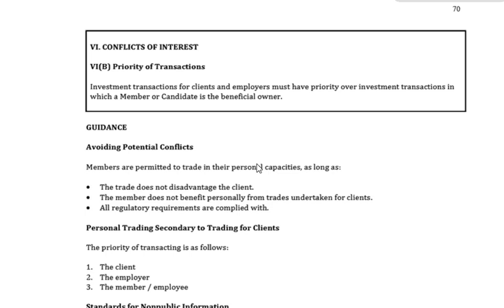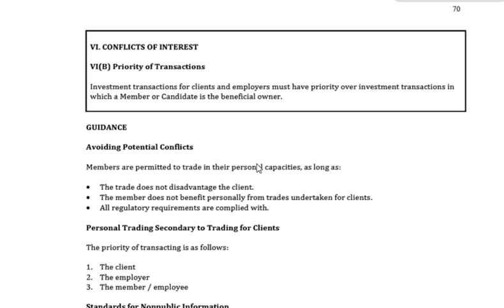Who comes first? Investment transactions for clients and employers must have priority over investment transactions in which a member or candidate is the beneficial owner. And as you can see, guys, we have seen this one before, and it's priority of transactions. In other words, where we fit into the picture. And the answer to that, of course, guys, is last.